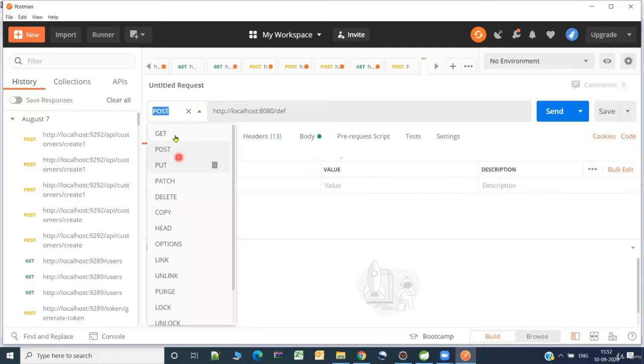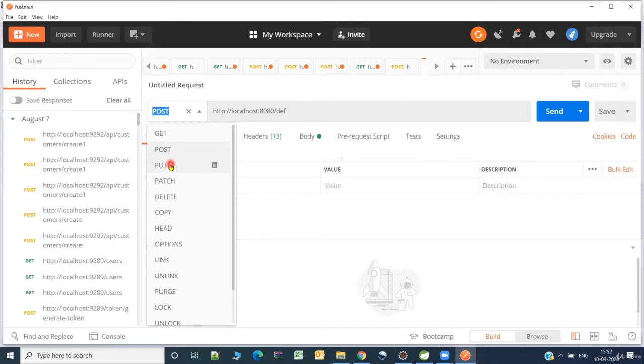So here you have the provision. We don't get all these facilities in the normal browser. The URL which we just sent, /abc from the browser, by default takes the get, and we don't have the provision to send the post method or put or delete or whichever from the browser directly. Hence you can rely on tools such as Postman.